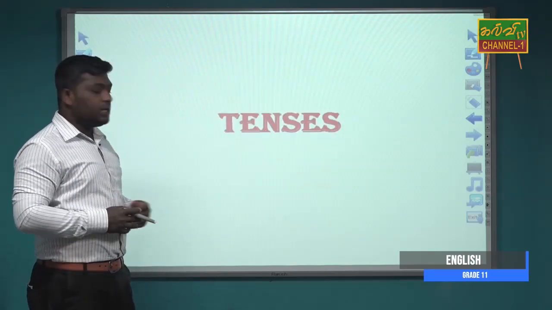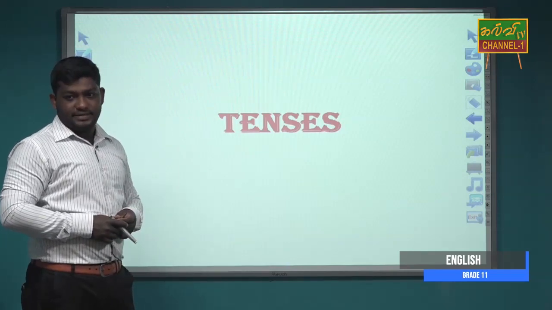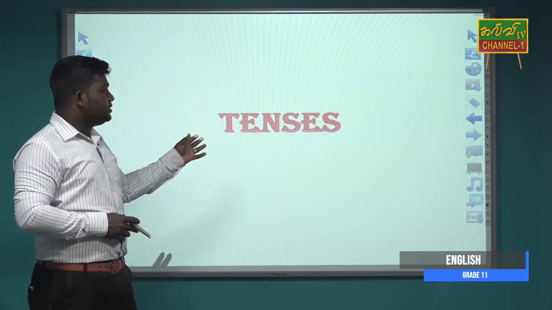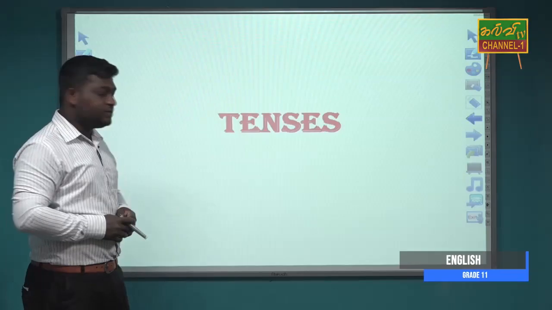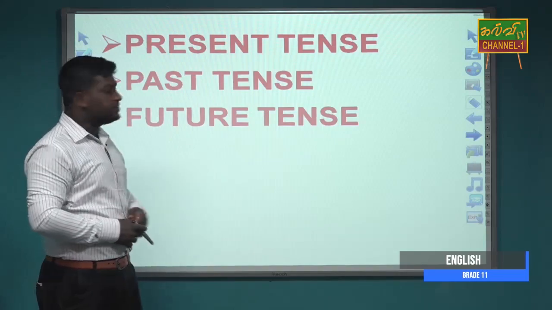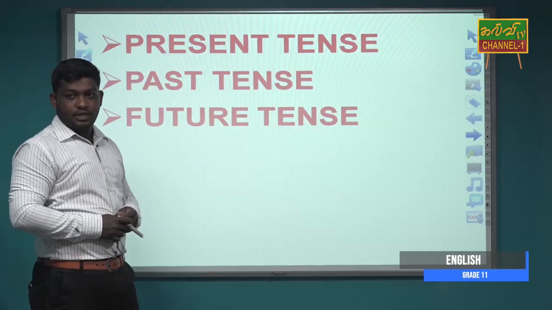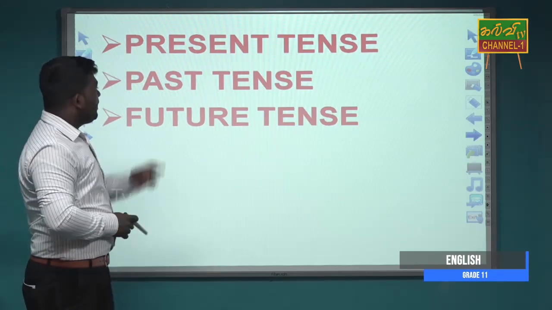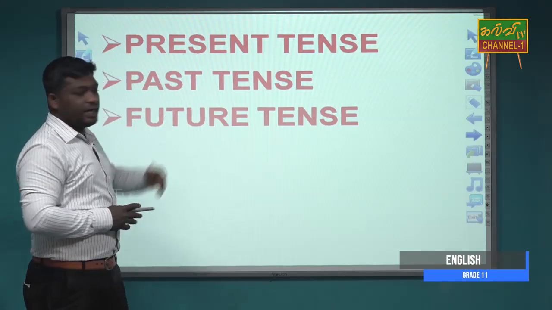Okay, now we are going to study about past tense. First, we look at tenses. The tenses can be divided into three types: present tense, past tense, future tense. Every tense has 4 types.